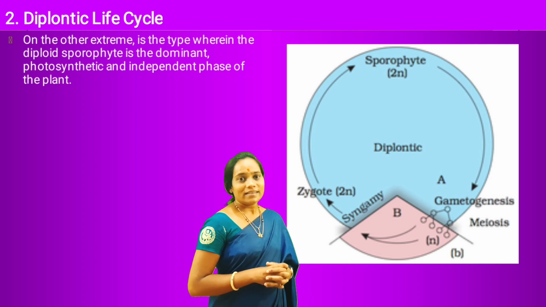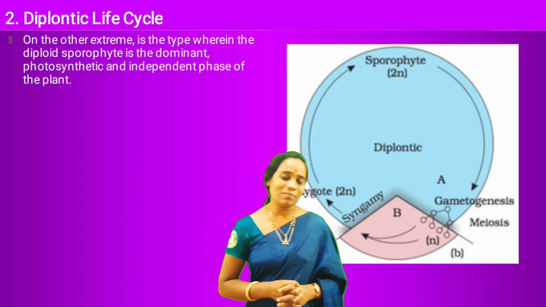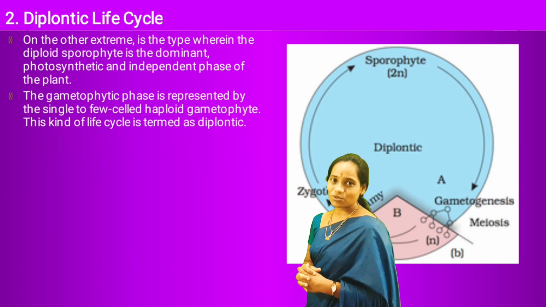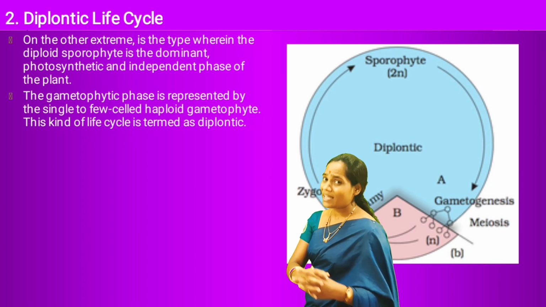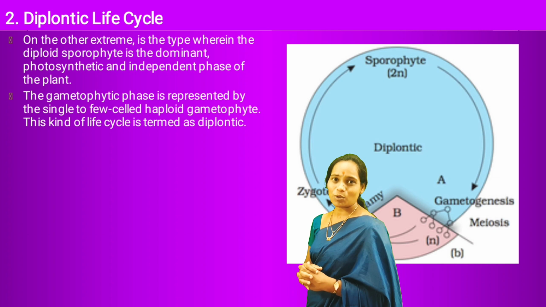The spores produced by the sporophytic plant body germinate to give rise to the haploid male and female gametophytic plant body.